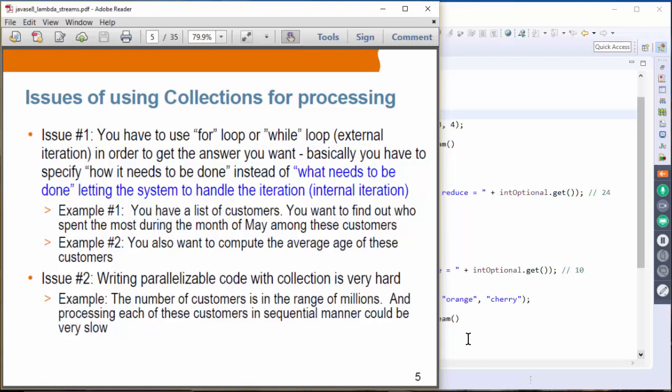Basically, you have to specify how it needs to be done instead of what needs to be done. If you can specify just what needs to be done and let the system handle the operation, that's going to be a lot better choice, right? So that is what streams provide.